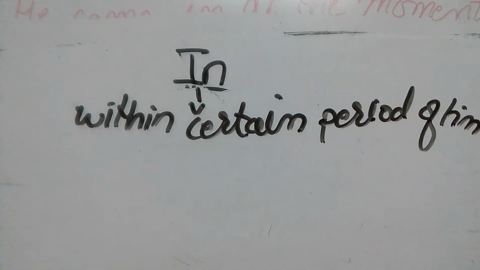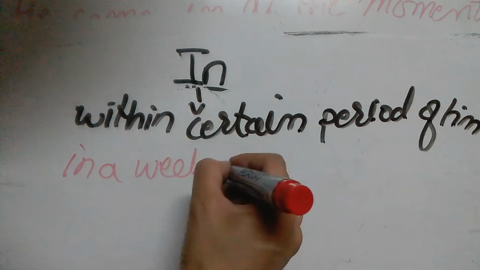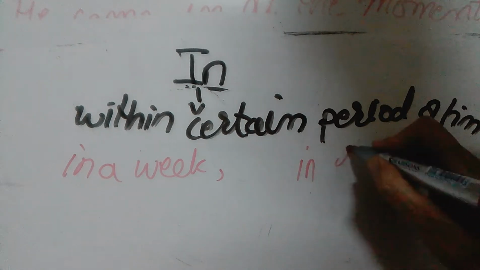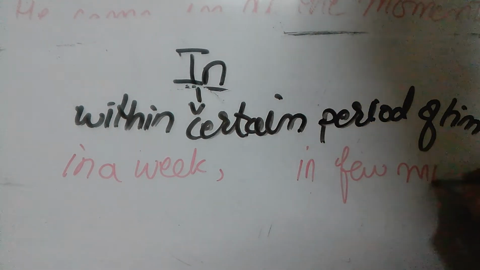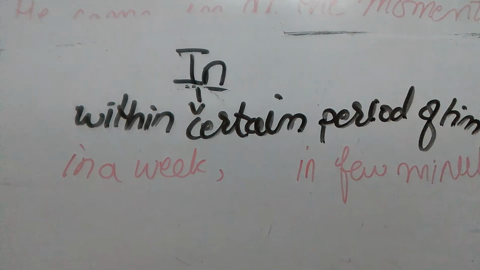Then we use in within certain period of time. For example, what is meant by certain period of time? A short period. For example, when we say, I'll see you in a week, then we use in. Or when we say, I will come back in few minutes. So when we say this, we will use in. So these are three uses of in.